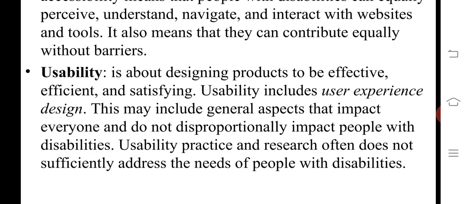So the general aspects impact everyone and do not disproportionately impact people with disabilities. Usability practice and research often does not sufficiently address the needs of people with disabilities only. These are the basic definitions of usability as well as accessibility.